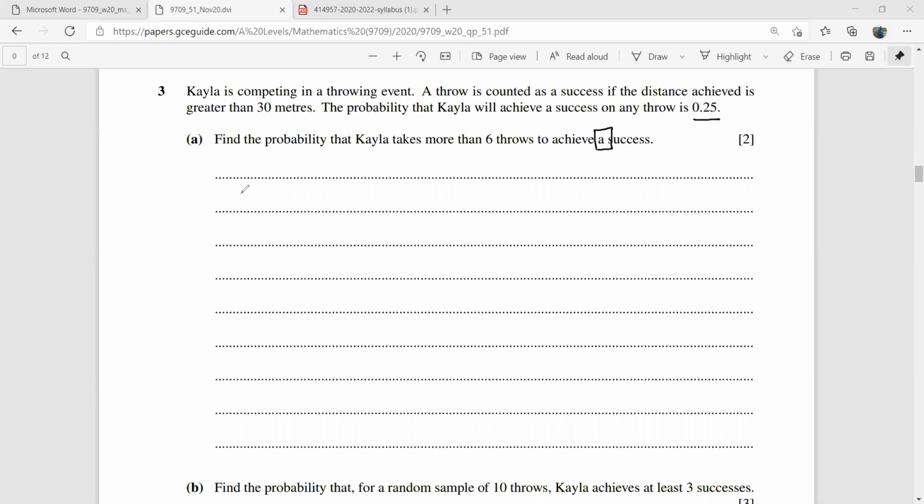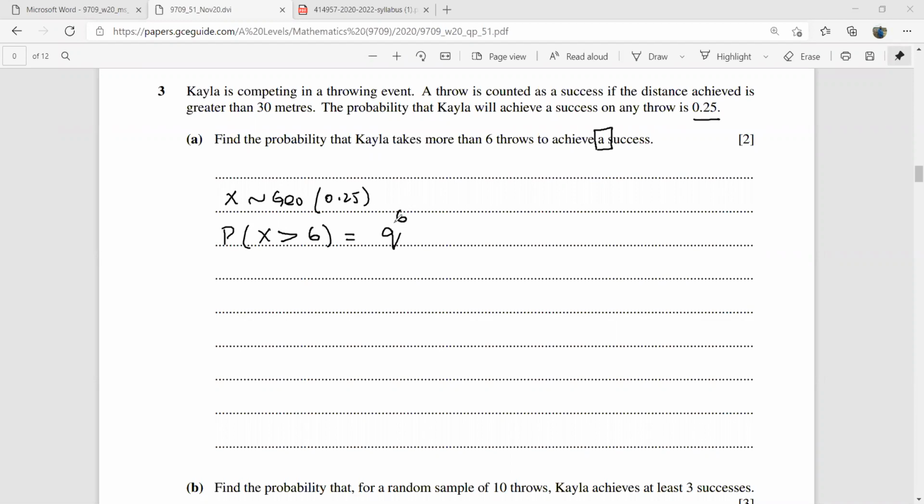So let's write that X is geometrically distributed, the probability of success is 0.25, and we have to find the probability that X is more than 6. This means it is going to be q raised to the power 6.